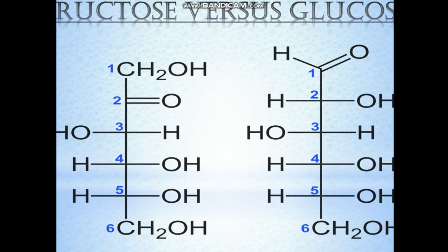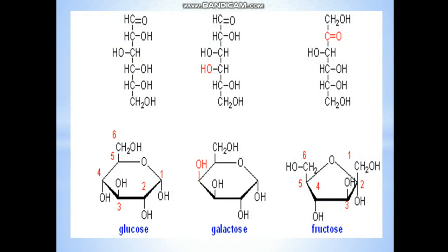I will make you understand from one more structure. See here, glucose. This is glucose. The first carbon is attached to the double bond O. Here the second carbon, third carbon, fourth, fifth and sixth. This is a chain structure. When they cycle, they form a cyclic structure. They form this kind of structure.